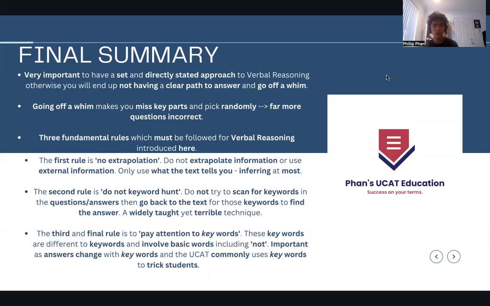The third and final rule is to pay attention to key words. When I say these key words, they're different to keywords: they involve basic words, including "not", versus keywords, which are words that represent direct points that you try to go back to the text to find. That's so important because the answers change with key words, and the UCAT commonly uses them to trick students, because the meaning can change so vastly with just a change in one key word. So that's the entire summary for the lesson.